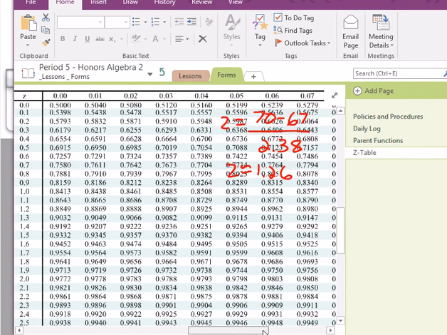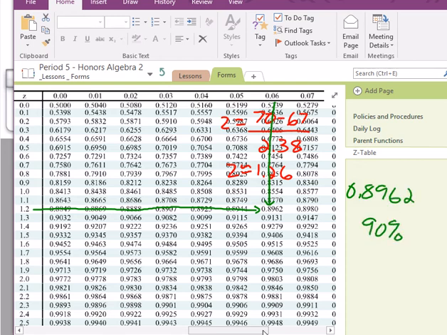So if I look at the intersection where 1.2 meets up with 0.06, that gives me a percentage of 0.8962, or approximately around 90%.